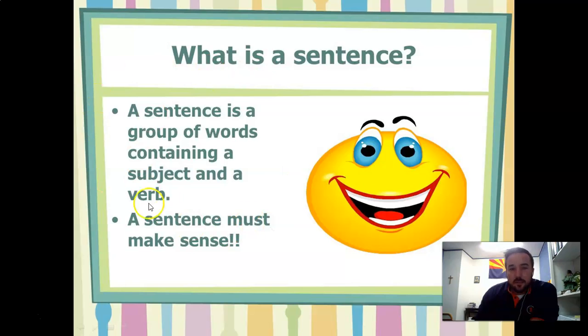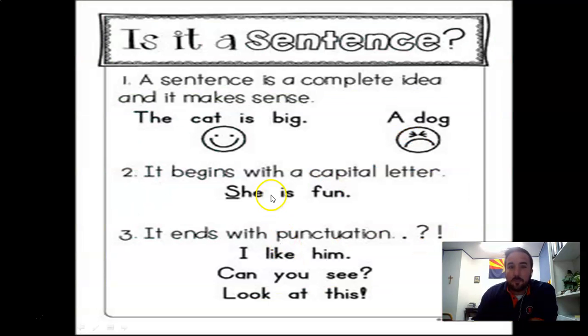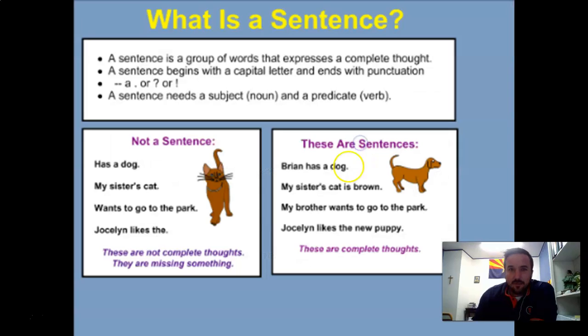This is exactly what we went through earlier, but it must make sense to be a sentence, which again needs a subject and a predicate. The cat is big. Who or what did something? The cat. What did it do? Is big, right? Put a line right in between the subject and the predicate. Everything before the line is a subject. Everything after the line is a predicate. A dog. Not a sentence, right? It's not a complete thought. It doesn't even make sense. It's just a dog. We have no idea what the dog did, so it's not a sentence.